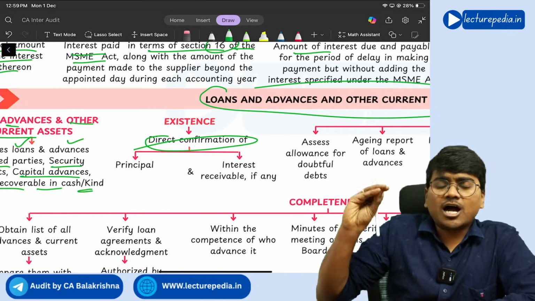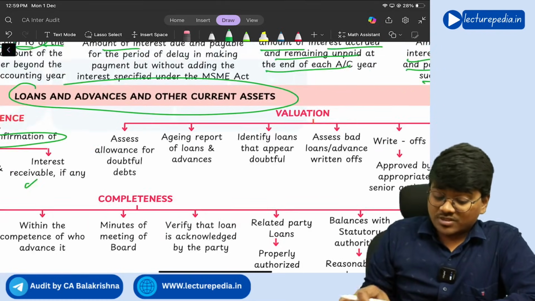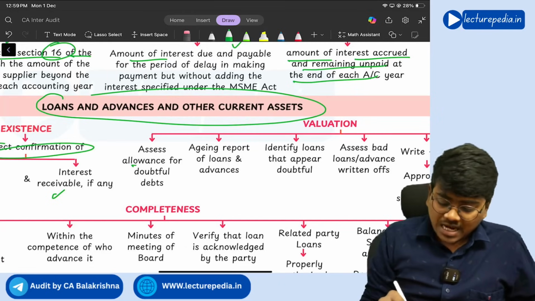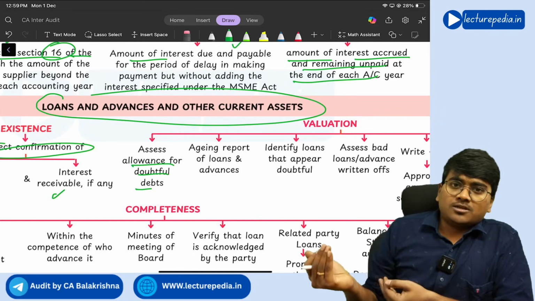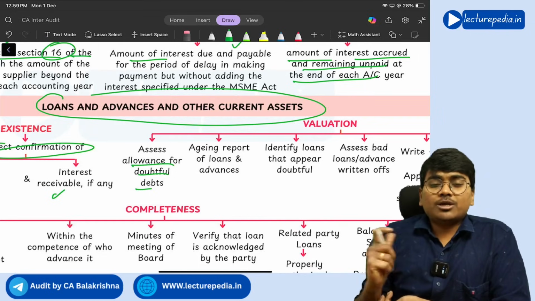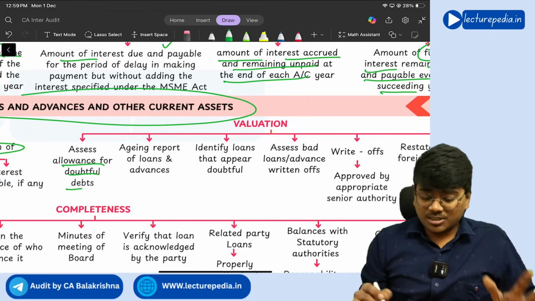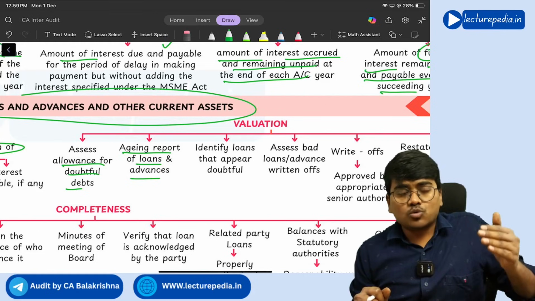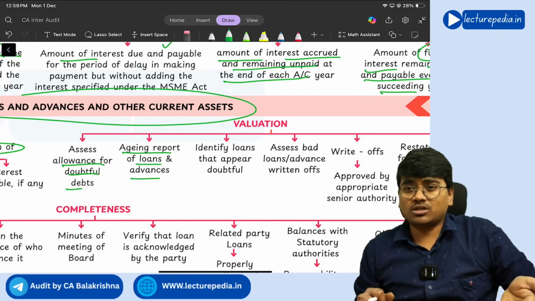borrower: what is the amount of loan that you have lent, so principal amount and interest receivable. Next, with respect to valuation, you need to assess how much allowance for doubtful debt is made. So whenever you have given a loan, that person might repay you, he might not repay you. So if at all there is any doubtfulness, you have to provide a provision for doubtful debt that will impact the valuation, right? Next, you need to take the aging report of loans and advances. So if that loan or advance is outstanding for a long duration of time, then you might have to provide more provision on that, correct or not.